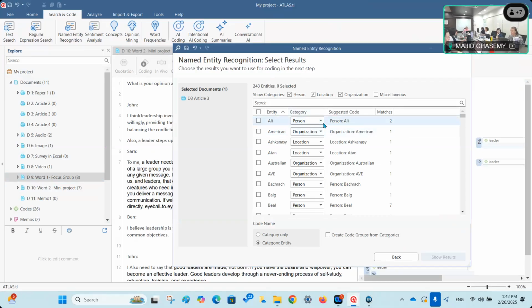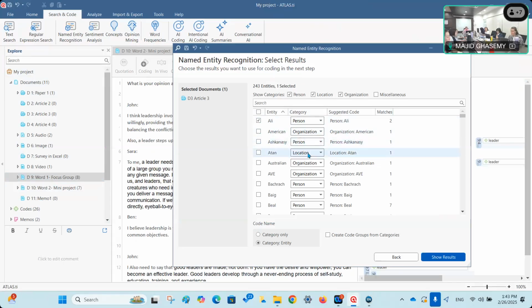All right, so here you can see that, for example, Ali is the name of a person, 2 matches for this particular thing. So I just select this to be included. This one, American, is not an organization. I just don't select this. This one is the name of a person, not a location. I correct it to be the name of a person.